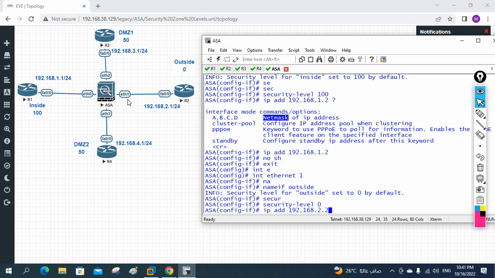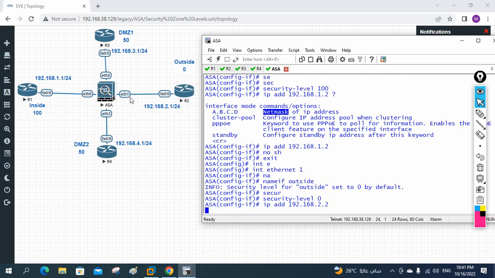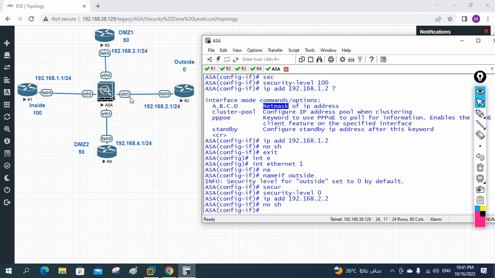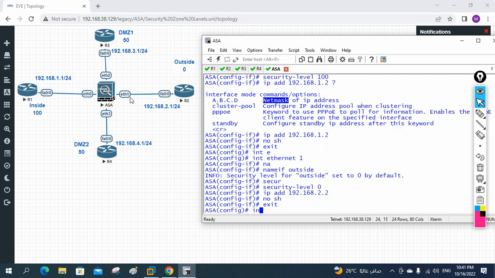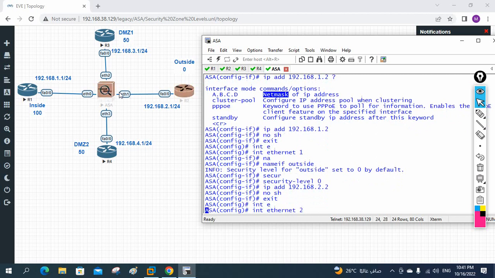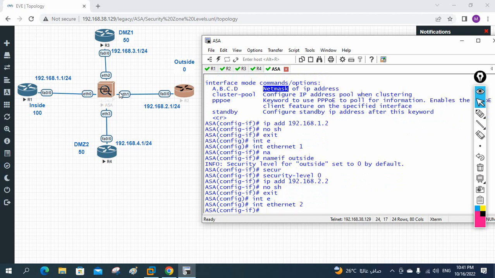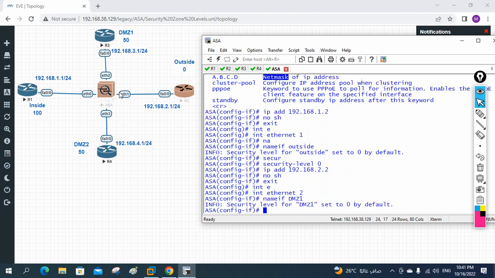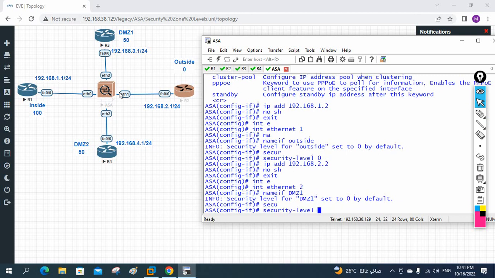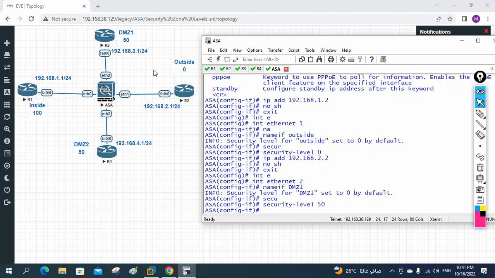This is an interface, this interface Ethernet. So here 2.1 will be here, 2.2 will be here. Okay, and we can write no shut here. No shut we can write here. And what else? Other interface, I will write interface. What is the interface? This one, Ethernet 2. Ethernet 2. And same thing here also, nameif DMZ1. And the security level, we can say security level 50 I will give. Our wish, we can give anything, I am giving 50.